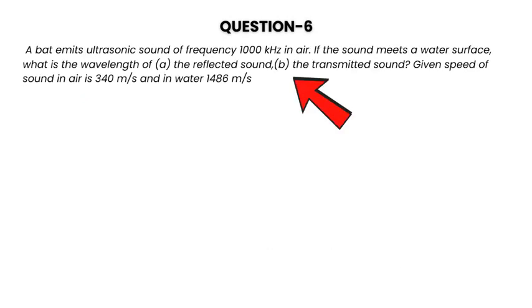Question number 6. A bat emits ultrasonic sound of frequency 1000 kHz in air. If the sound meets a water surface, what is the wavelength of a. the reflected sound, b. the transmitted sound? Given the speed of sound in air is 340 meters per second and in water 1486 meters per second.